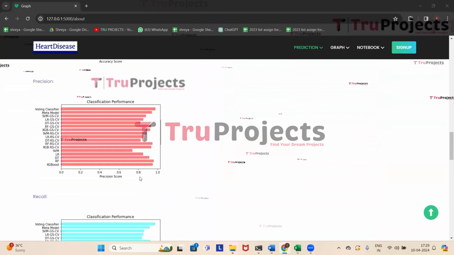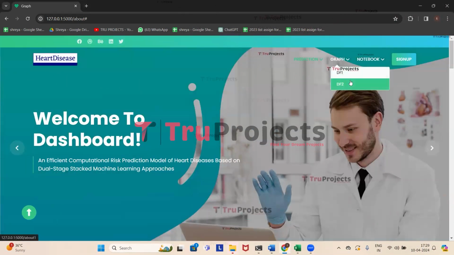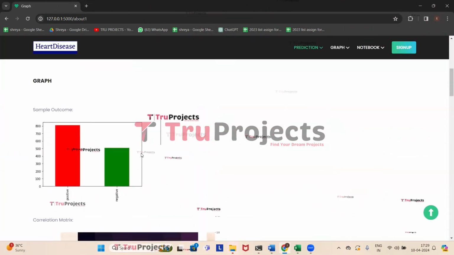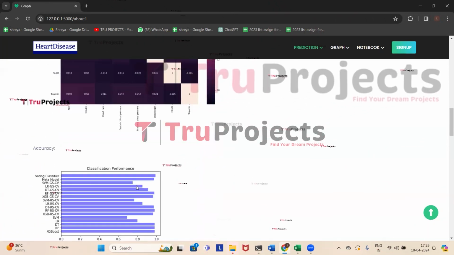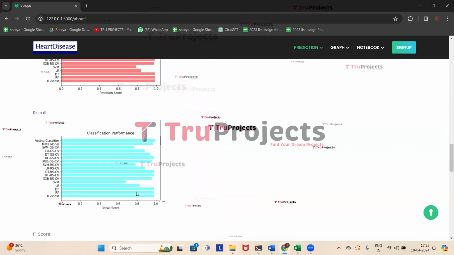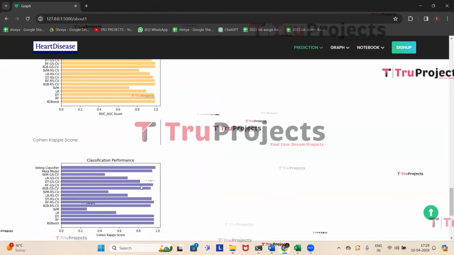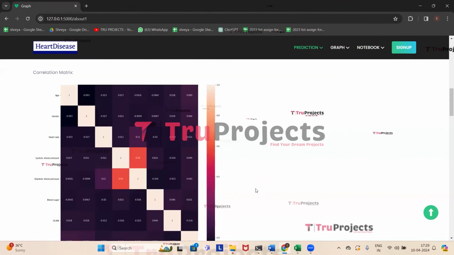So now we will see the graphs of the next data set. So under graph, click on DF2. This is the sample outcome graph in the second data set. This is the correlation matrix. Here we have the accuracy comparison graph, precision comparison graph, recall, F1 score, AUC, and Cohen-Kappa score. So now click on sign out.